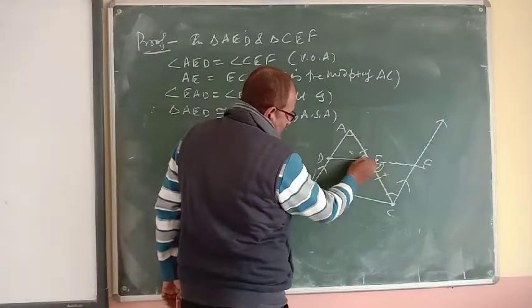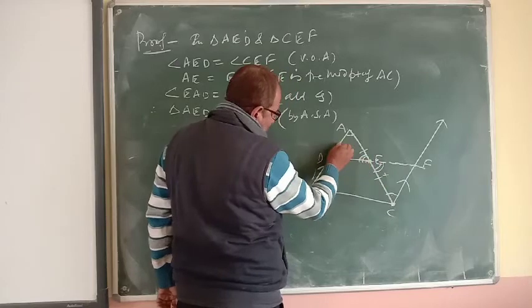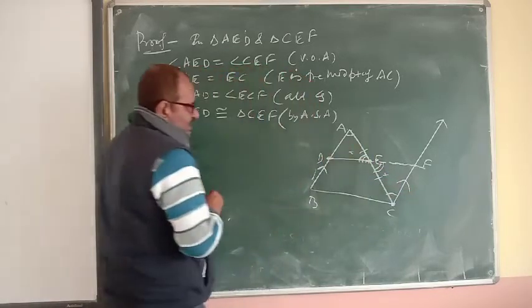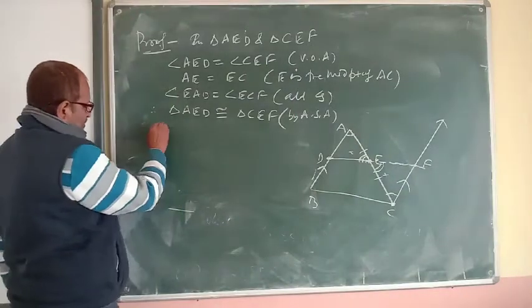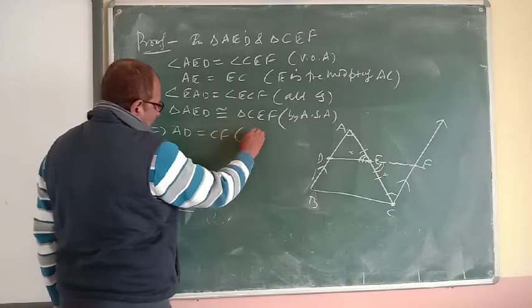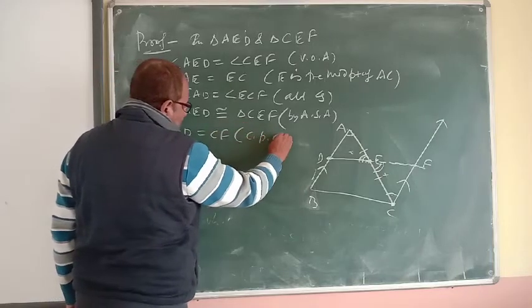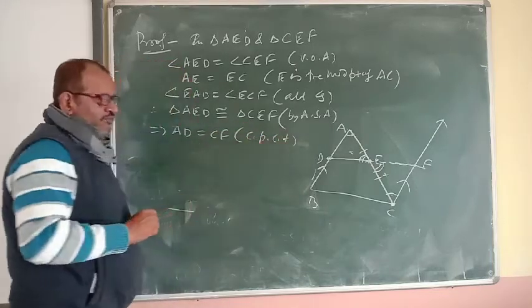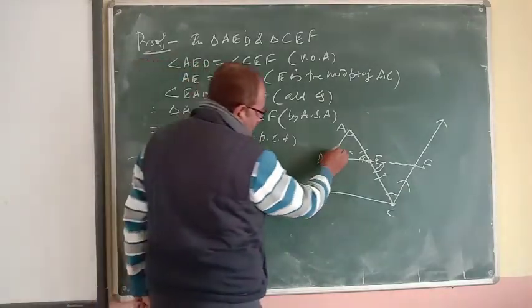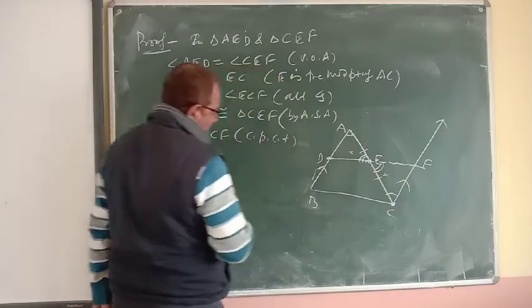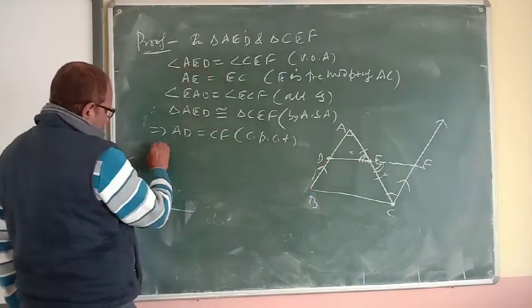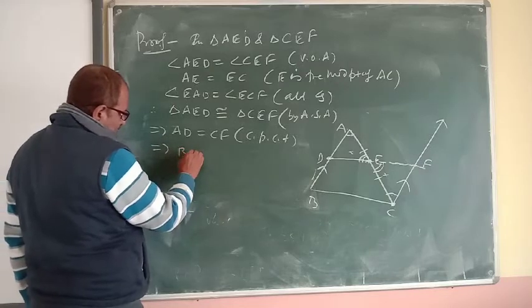These two angles are vertically opposite angles. Its opposite side AD and this angle's opposite side CF. So AD and CF both will be equal. This is like AD is equal to CF. We can write here CPCT: corresponding parts of congruent triangles are equal. So AD and CF both are equal, and AD is equal to BD.